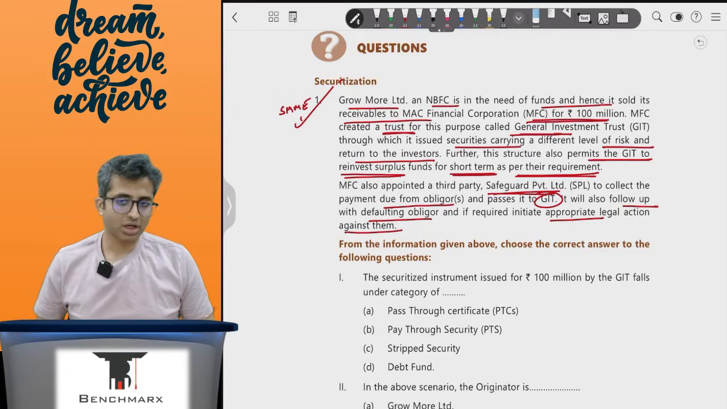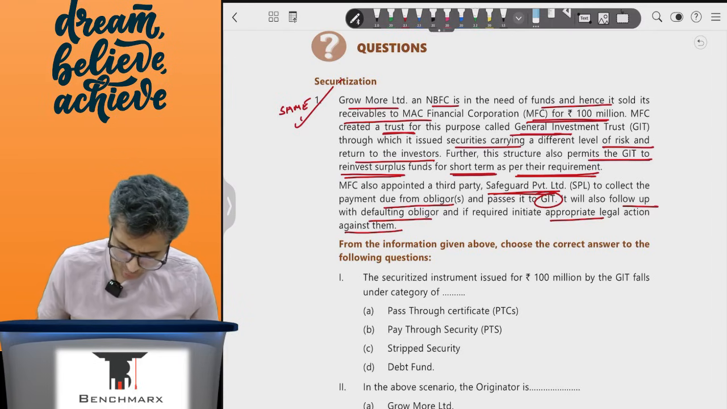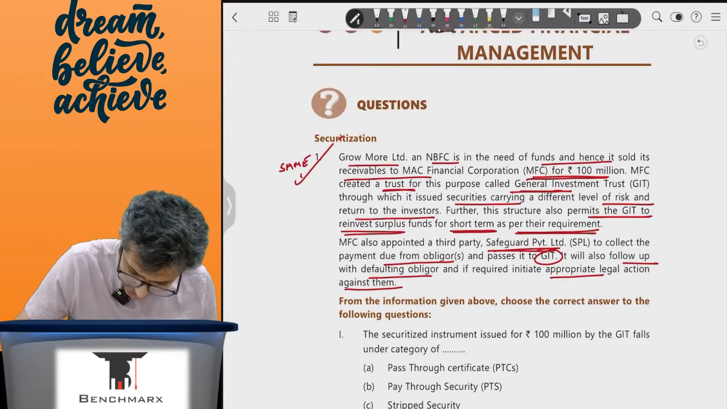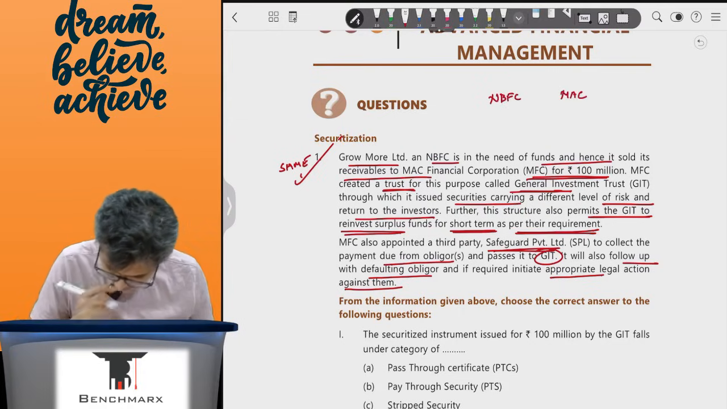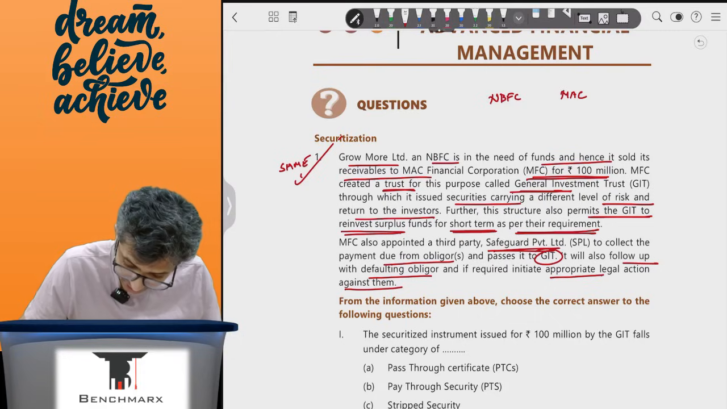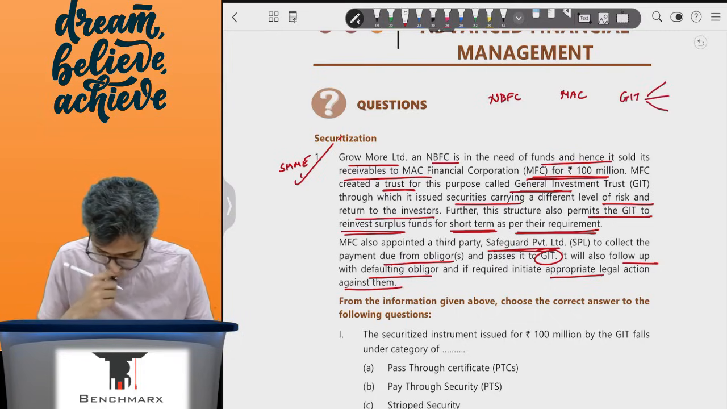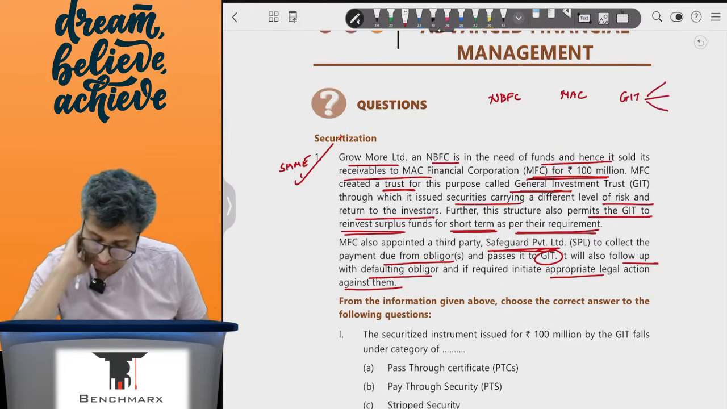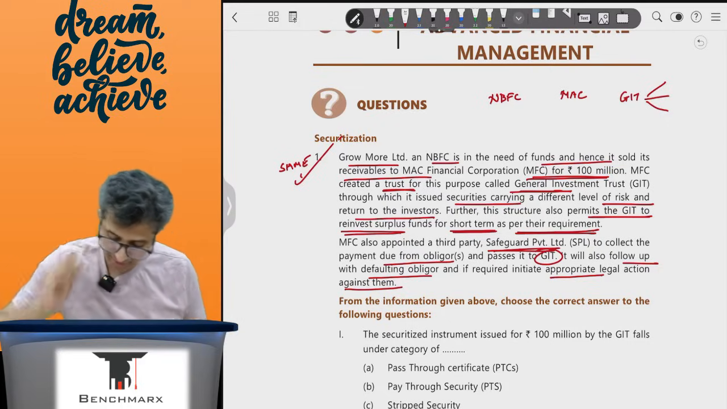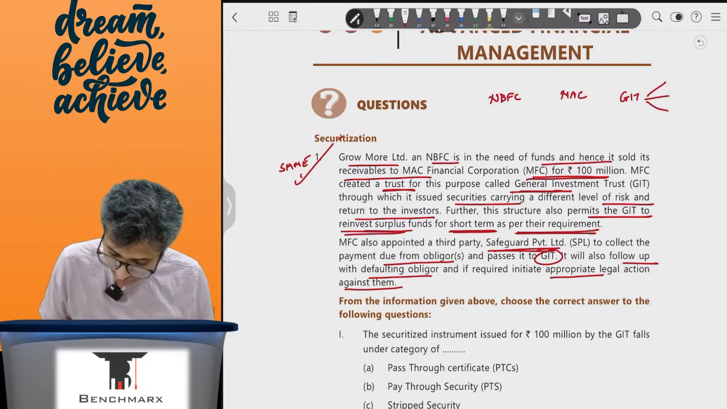So there are a few MCQ based case studies. Over here, there is an NBFC who is in need of money. The NBFC, called Grow More, approaches MAC Financial Corporation, MFC, which is giving 100 million. Now, how do they raise 100 million? They have a trust called GIT, which is issuing certain securities. These securities have different levels of risk and return to investors. Now, this permits GIT to even receive surplus funds for short term as per the requirements.